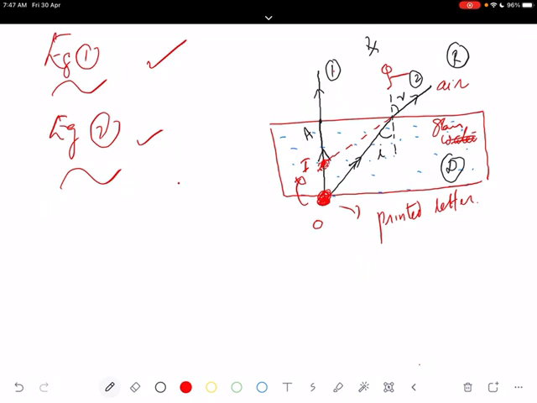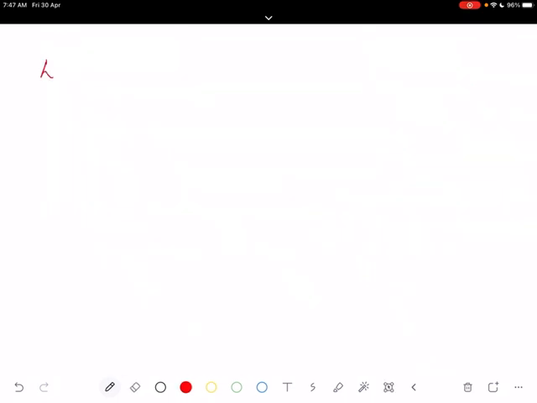Next diagram for that, example number 3. We are taking a pencil which is partially immersed. Some part of the pencil is inside the water, and we see what happens here. So you can take a container. We take a container and take water inside.